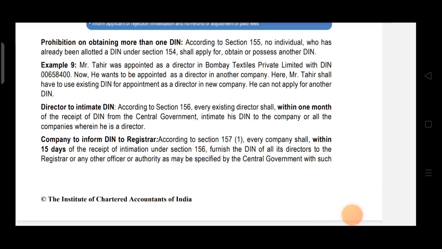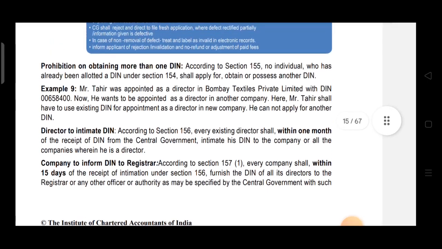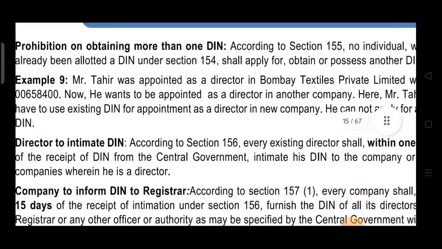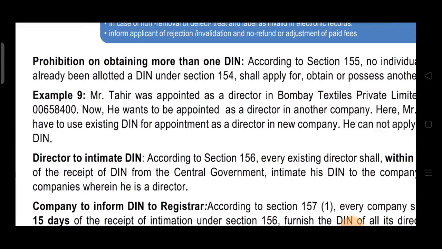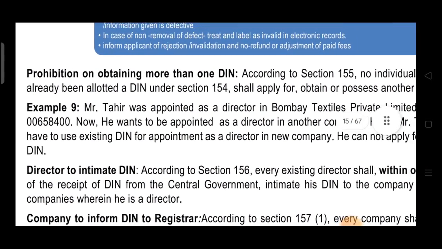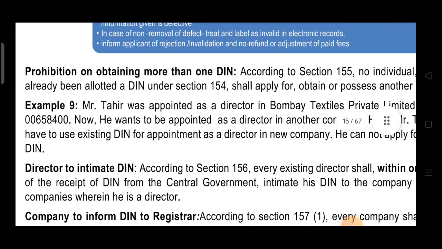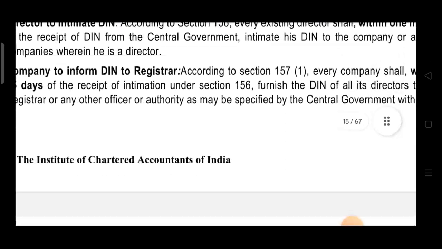So 155 is prohibition on obtaining more than one DIN. See this. 156 is director to intimate DIN, that is given in 156. The director is required to intimate DIN. 155 is can't obtain more than one DIN. Director is not allowed to obtain more than one DIN, and 152 is appointment of director.